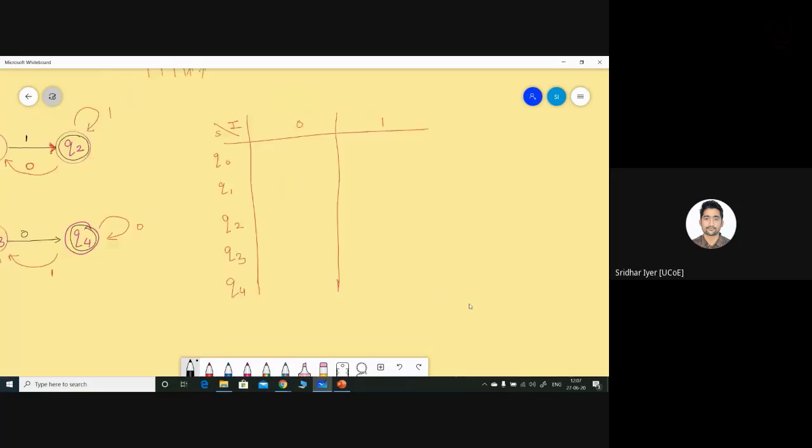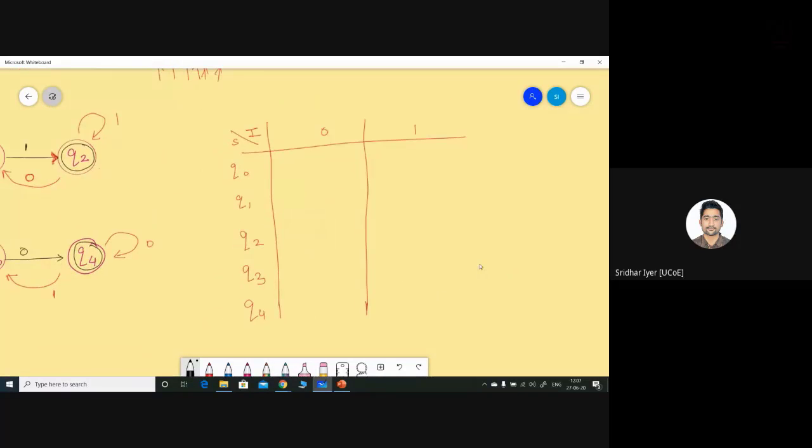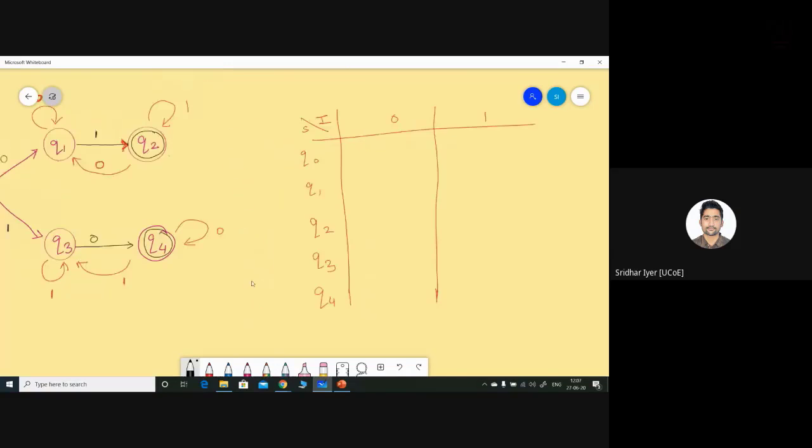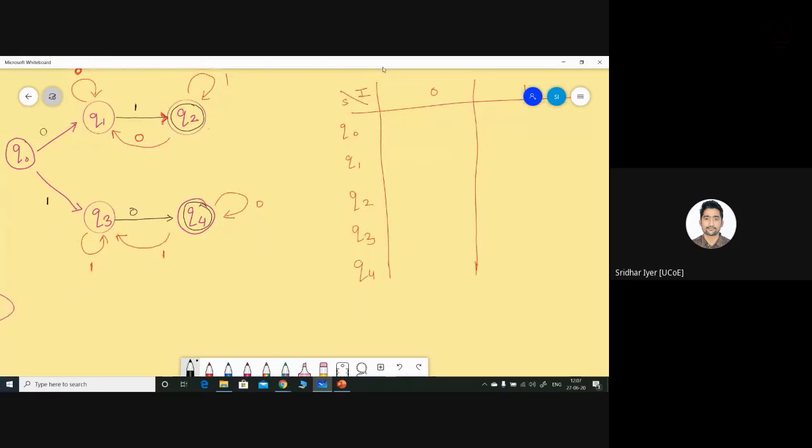So now let me add this. Q0 will be all about, check the diagram, Q0 on input 0 will go to Q1. Similarly, Q0 on input 1 will go to Q3 and so on. Just complete the diagram.